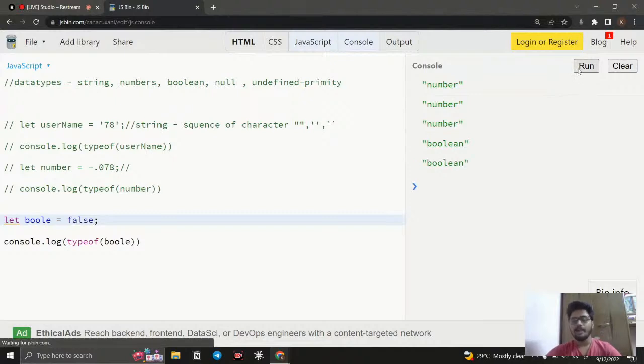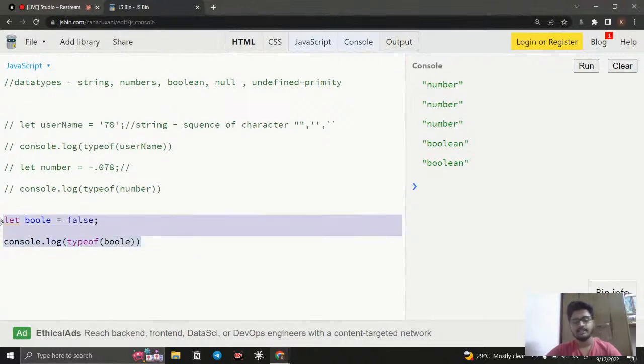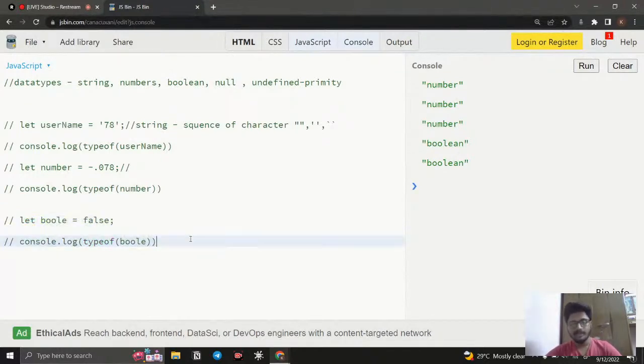Okay, so if I compare two things like 5 is greater than 10, or 10 is greater than 5, what is the answer? The answer should come as yes, true, false, like that, right? So the true or false comes under this. For example, if the user is valid, true. If the user is not valid, false, like that. So this comes under another data type called boolean.